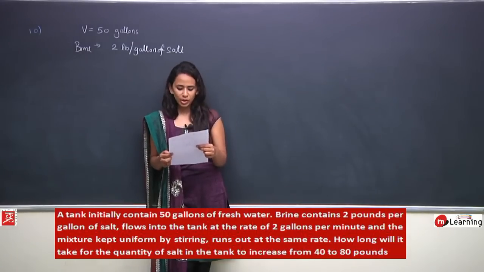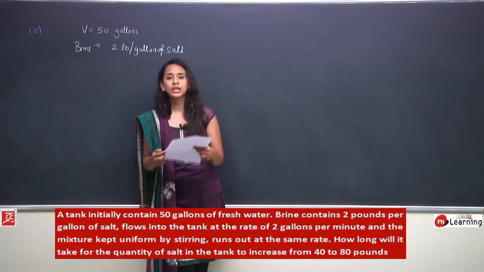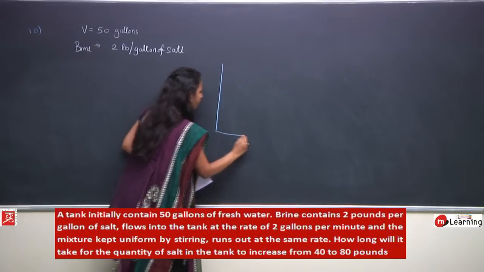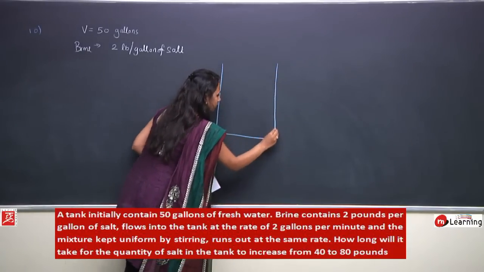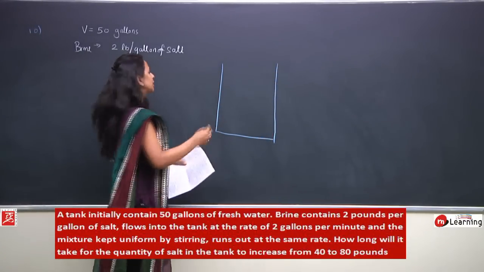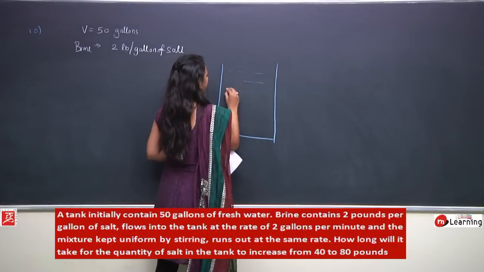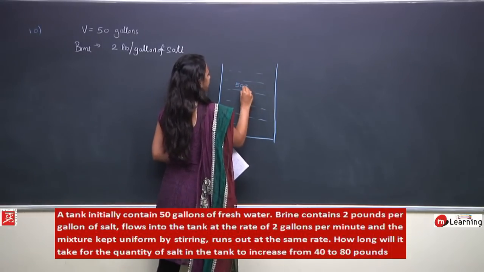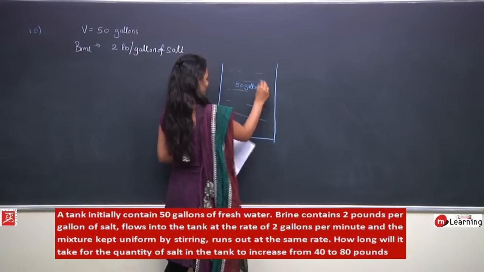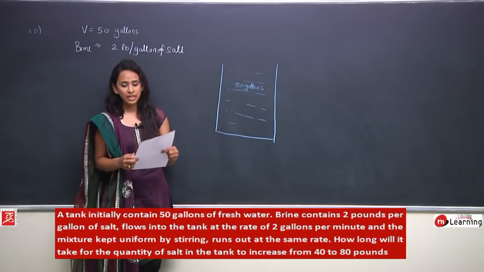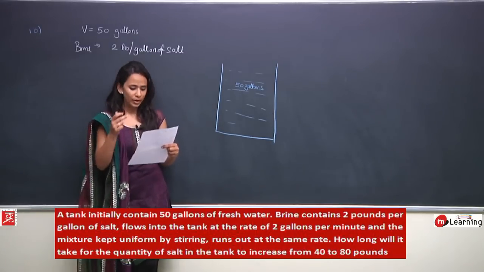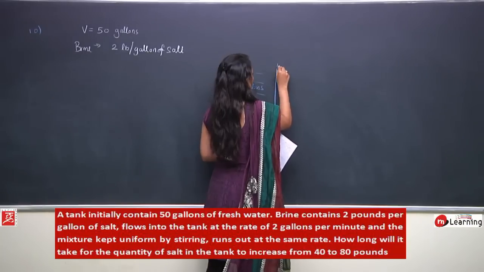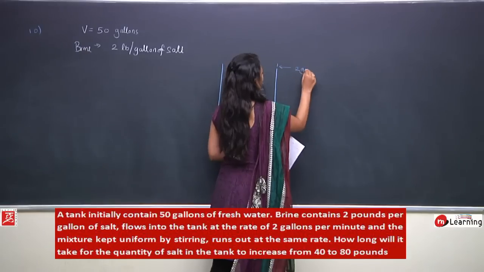How long will it take for the quantity of salt in the water to increase from 40 pounds to 80 pounds? So let us try and analyze the situation. We have a tank which initially contains 50 gallons of fresh water. Brine, which contains 2 pounds per gallon of salt, is flowing into the tank at the rate of 2 gallons per minute.